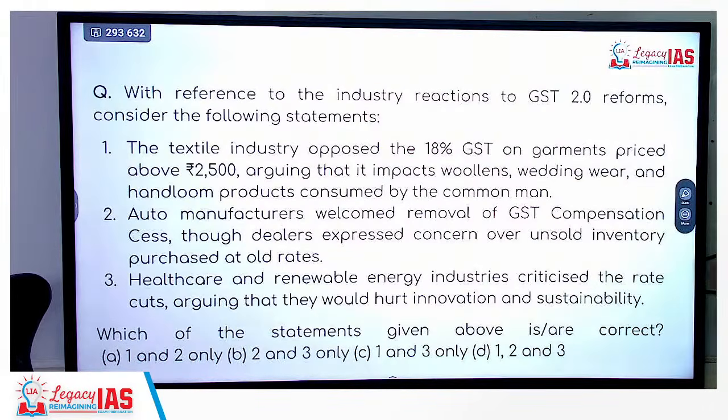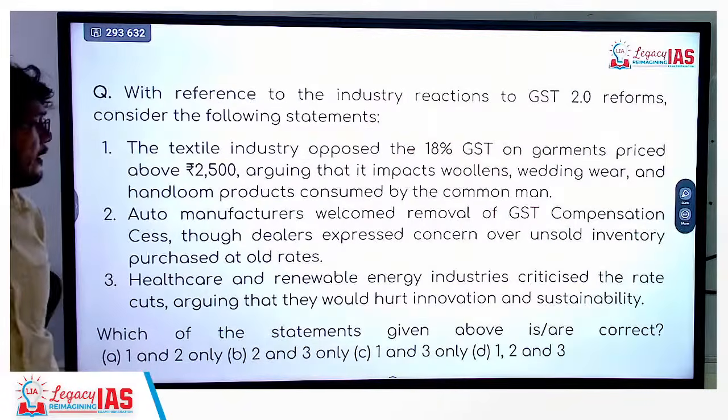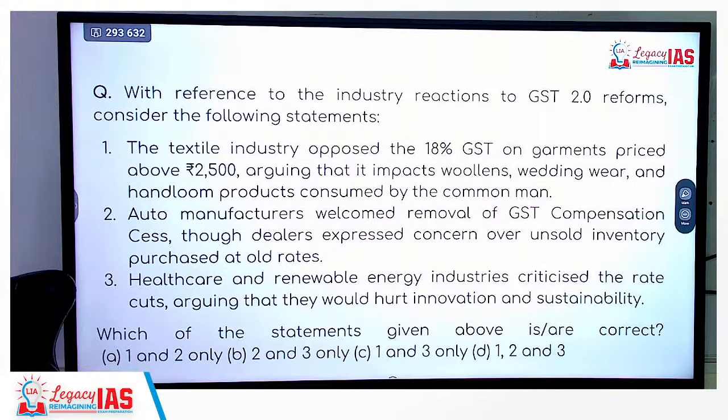With reference to industry reaction to GST 2.0, consider the following. Textile industry opposed the 18% GST on garments priced above. Yes, this is subjective. They may not ask this, but yes. Auto manufacturers welcome the removal of GST compensation cess. Compensation cess has been removed. I added this because it was not there in the presentation. Okay. So, second is correct. First is correct. Next, healthcare and renewable energy industries criticized. No, it's wrong. Third is incorrect.